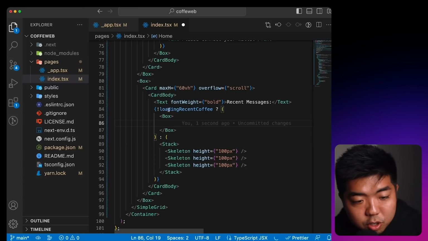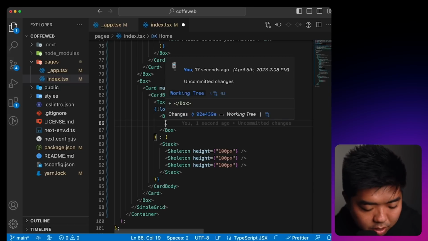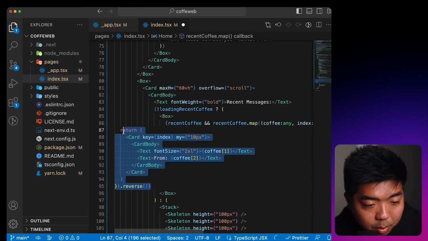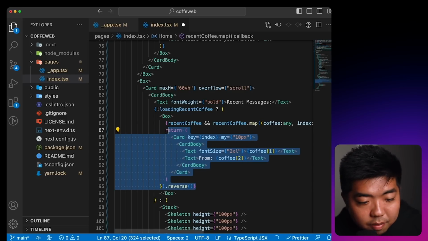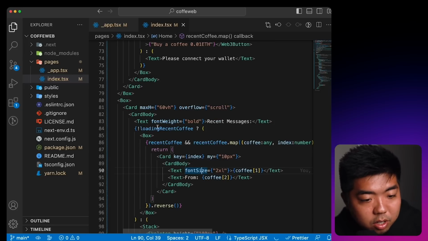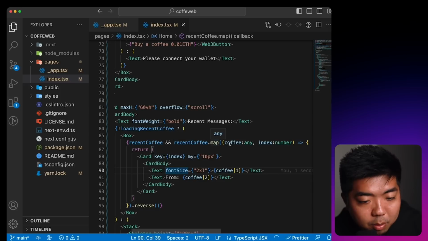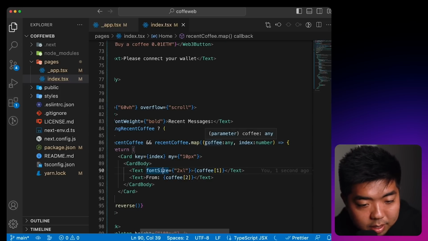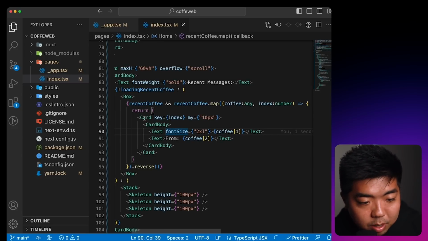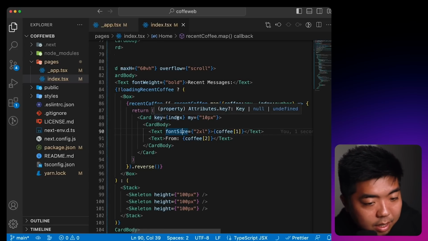Now, what we are going to show here is, again, the recent messages. Now, the recent messages is stored in our coffee array. So what we'll have to do is map through our array. And for each coffee in that array, we're going to create a card. So again, we're going to just check if we have recent coffees, and if we do, we're going to map through those coffees, and we're going to save each one under coffee, and we're going to get the index number. And for each coffee that is in our array, we're going to return a card. We're going to set the key to the index.